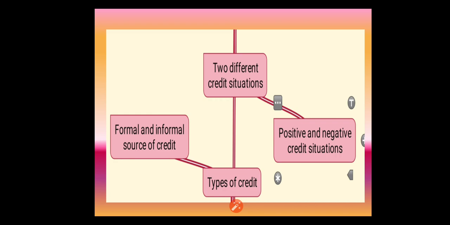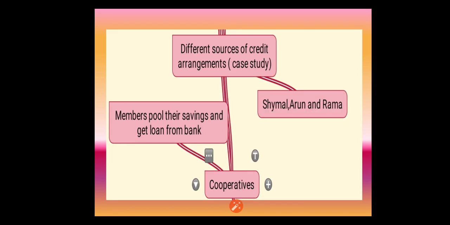So these are the things to reduce in the formal sector. Then the next topic we are going to see is different sources of credit arrangements. In this we saw three case studies: Shyamal, Arun and Rama. These people are living in the village Sonpur, so the whole case study is based only on the village Sonpur.